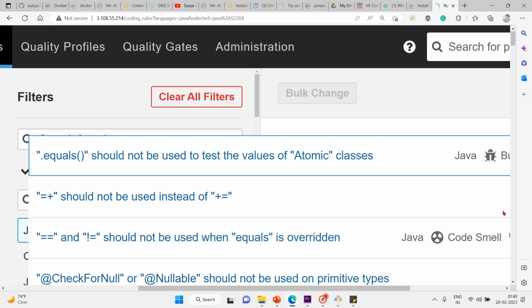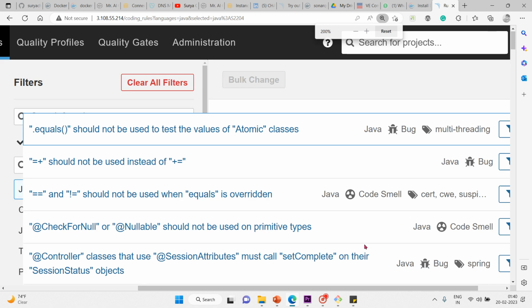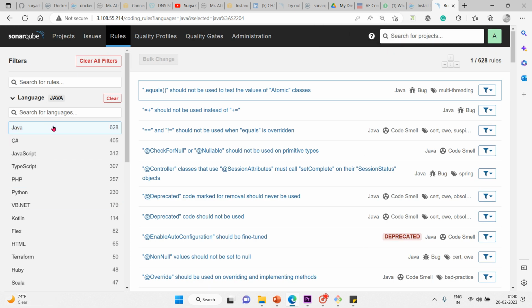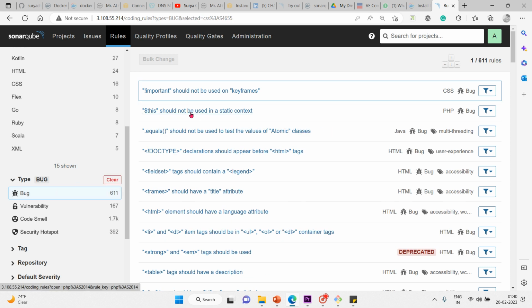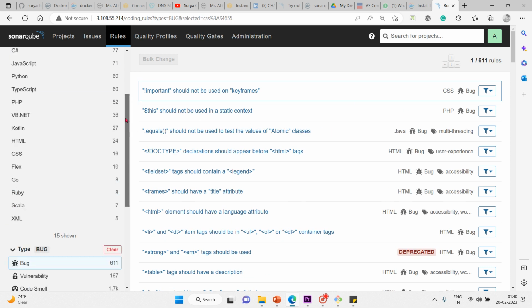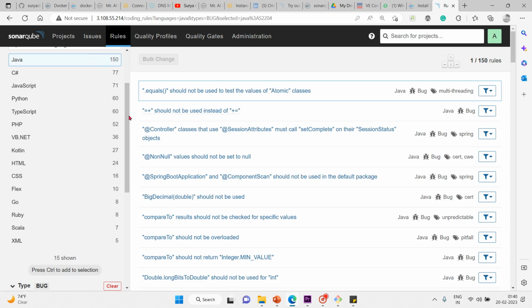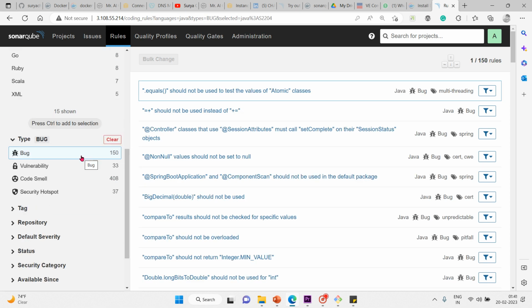And one more bug. Let me scroll down, and let me click on bugs only here. Let me filter this using bugs for Java. Bug is filtered. So one more bug: a non-null value should not be set to null. That's correct. If you set it, you're going against the rules of Java itself. Then obviously it's a bug.